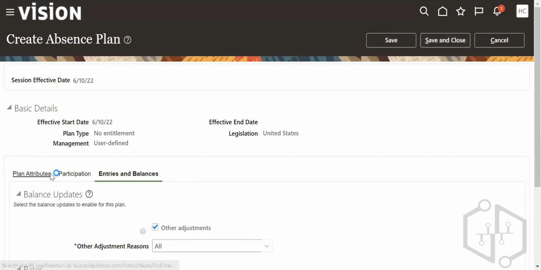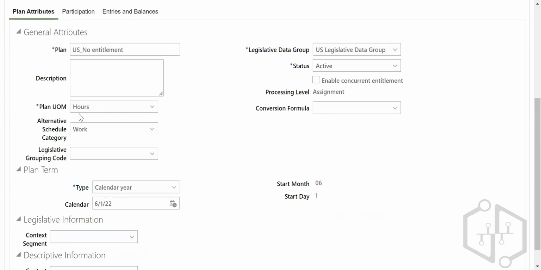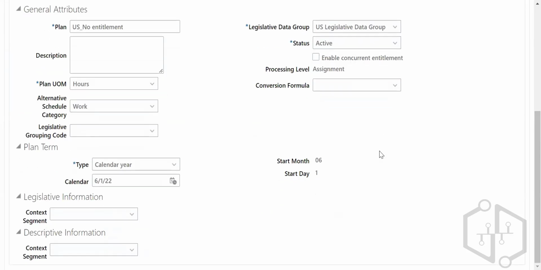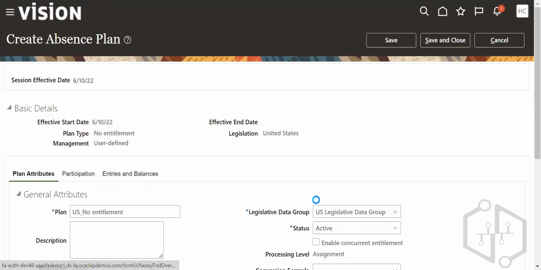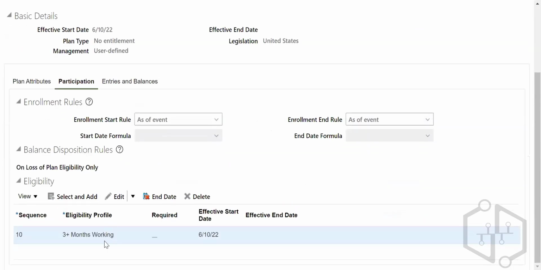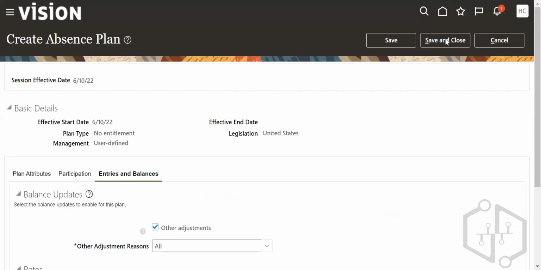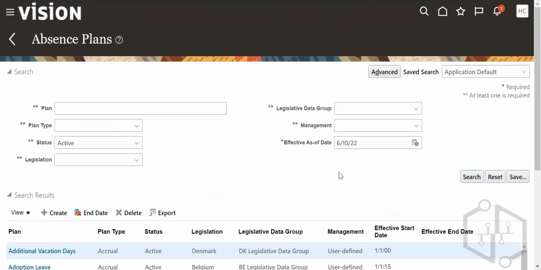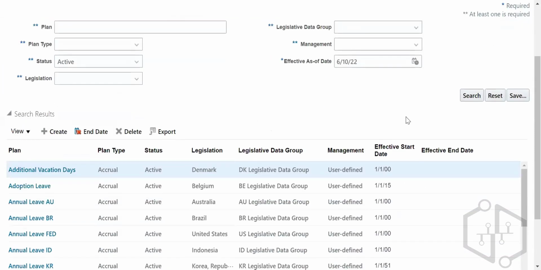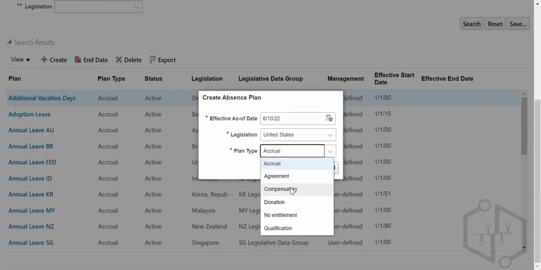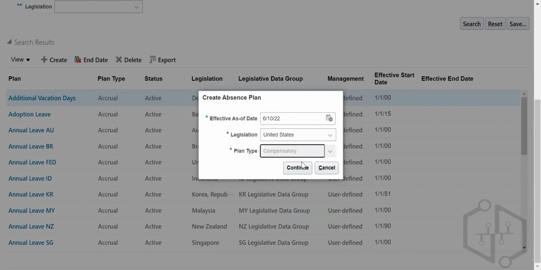Go to plan attributes. Plan UOM is number of hours, calendar year. Okay. Participation, loss of eligibility, you can see entries and balances, other adjustment, rate definitions, whatever. Okay. Save and close. So this is the way we are going to do it. Now coming to compensatory and donation. We have discussed accruals, qualifications, no entitlement. Now compensatory or donation. Click on compensatory.